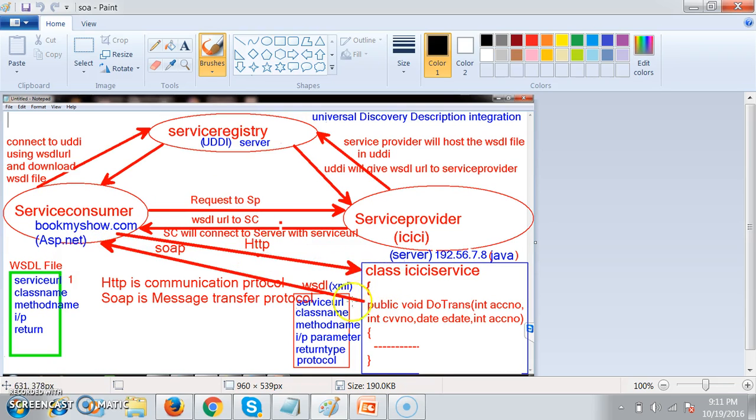And the entire information of the service is available in the WSDL file. So here the service consumer is a web application. The developer who is trying to develop the web application must know how to read the WSDL file.